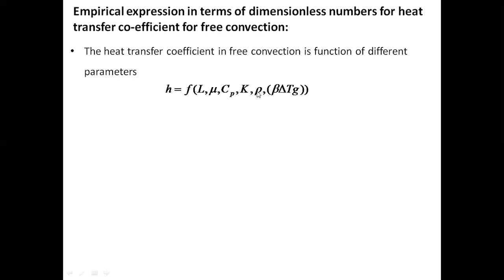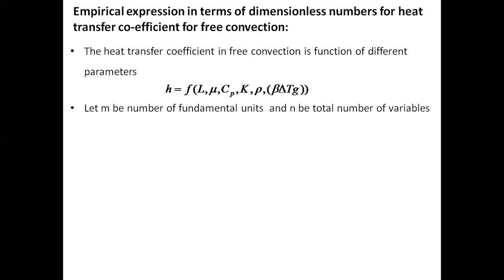Then rho. So there are 1, 2, 3, 4, 5, 6 parameters that influence the heat transfer coefficient. So to do the analysis, let M be the number of fundamental units and N be the total number of variables. So total number of variables including h will be 7 here: 1, 2, 3, 4, 5, 6, 7. You have to include h also.